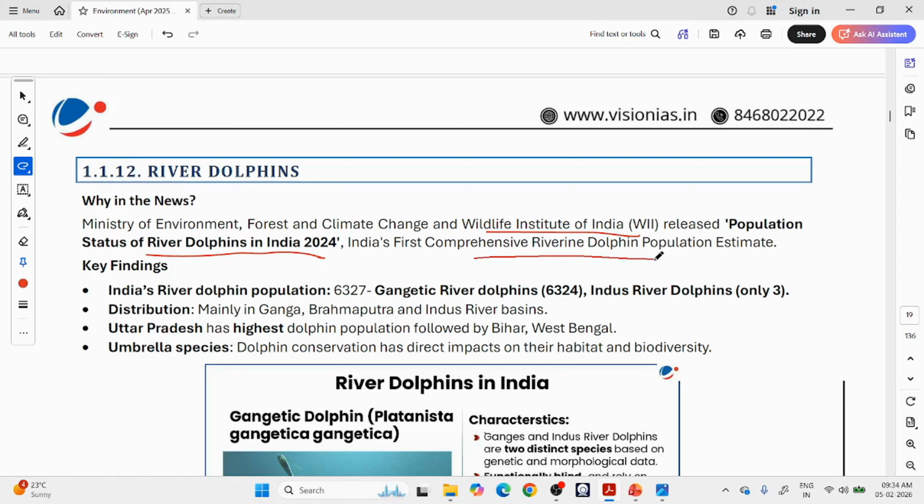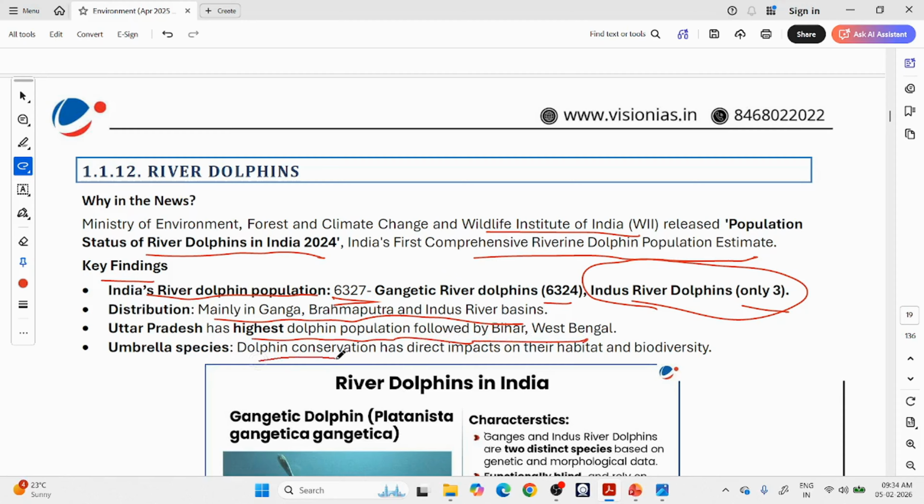India's first comprehensive riverine dolphin population estimate. Key findings: India's river dolphin population is 6327, of which Gangetic is 6324. See, we have only 3 Indus River dolphins in India, so a very, very extremely sensitive population. Distribution: Ganga, Brahmaputra and Indus River basins. Uttar Pradesh has the highest dolphin population, followed by Bihar and West Bengal. That is why all these conservation centers are in UP and Bihar.